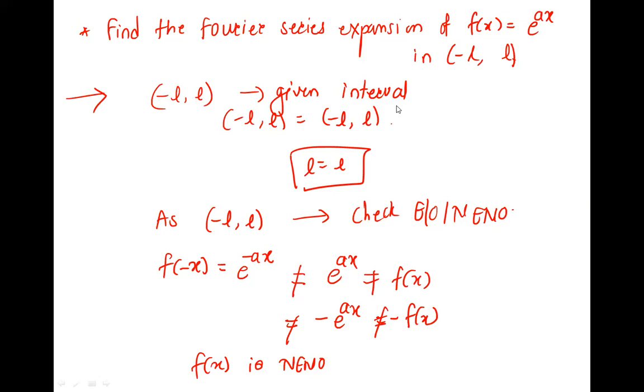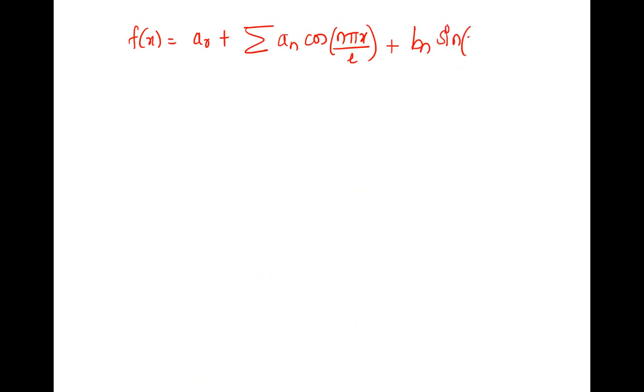Now, as it is neither even nor odd, nothing is 0. So therefore, the Fourier series is a naught by 2 plus the sum of an cos n pi x upon L. Don't forget this, because the interval is not having pi. If there is no pi, the denominator angle is n pi x by L. Plus bn sin n pi x by L, n is 1 to infinity.